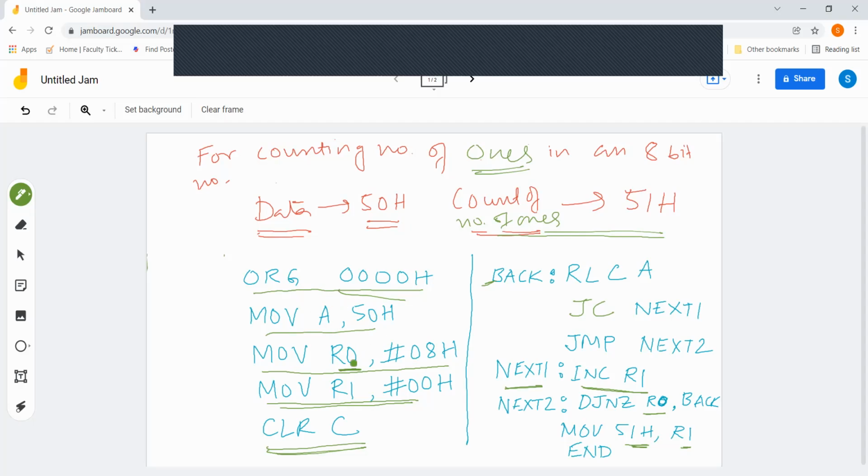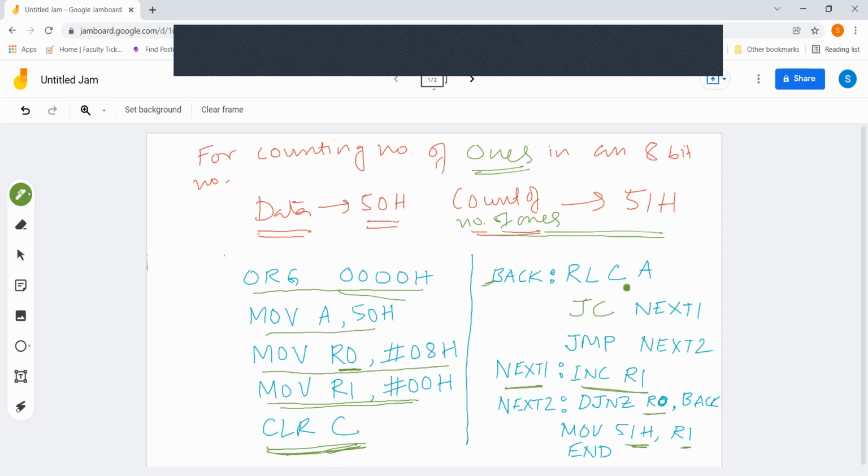Then the count, that is the number of bits. If you have to count 16 bits, then you have to put 16 over here. We are counting 8 bits, so we are putting 8 in the register R0. You can use any register here, but the register bank registers are generally used, that's why I am using it. So R0 will be holding the count, and we are going to store the result in the register R1, so that's why I am clearing it to 0. Then the carry is being cleared because everything goes through the carry. So clear the carry flag. Sorry, I mentioned carry as a register. It is a flag, just 1 bit.